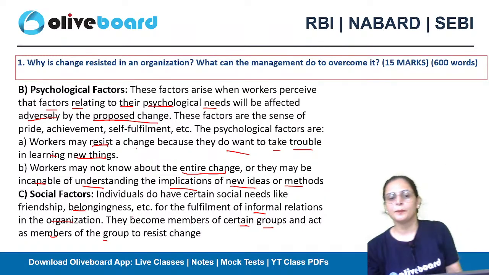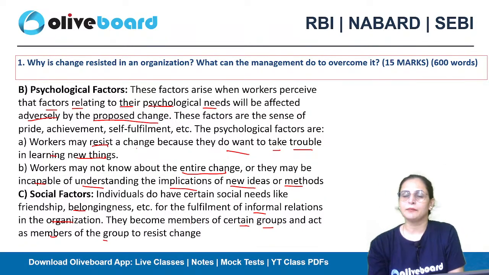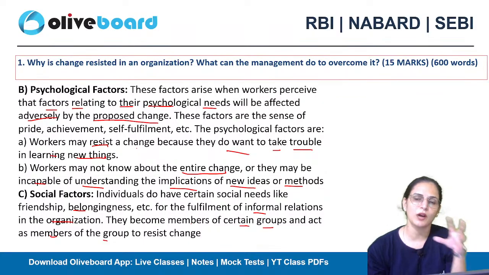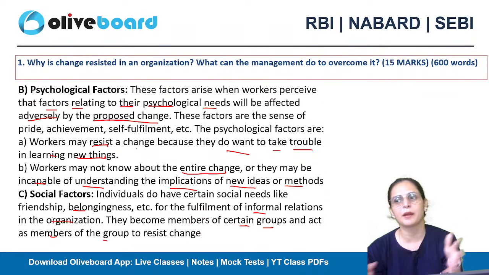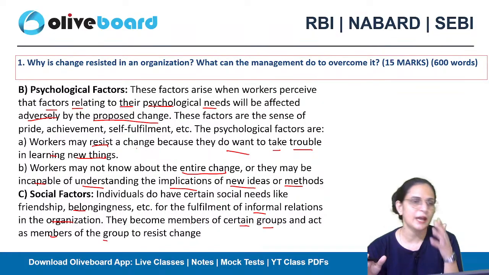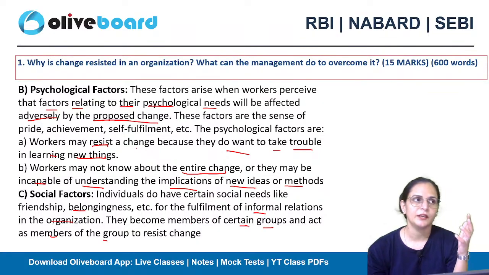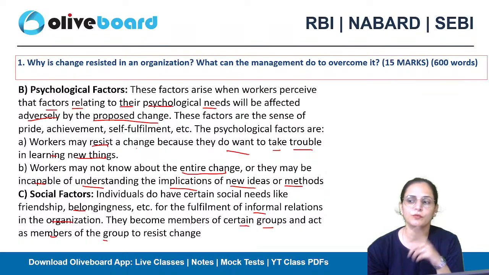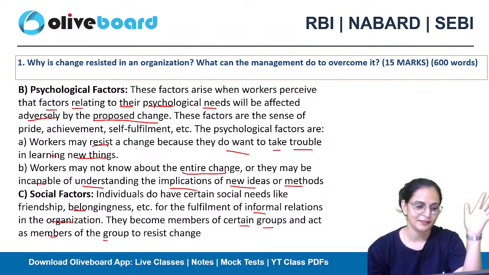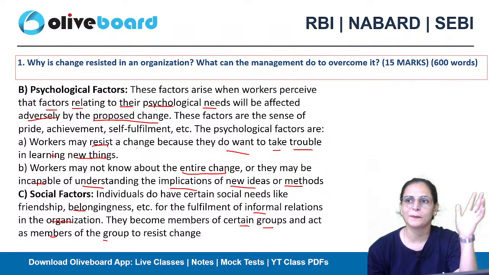So during that time, you will become a member of the group who are also not interested in accepting the change, and that's how you become a member of the group. For example, your friend doesn't like something, but you have a neutral mindset. But as you want to maintain a good relationship with your friends, you will start opposing it. Does it happen with you also?